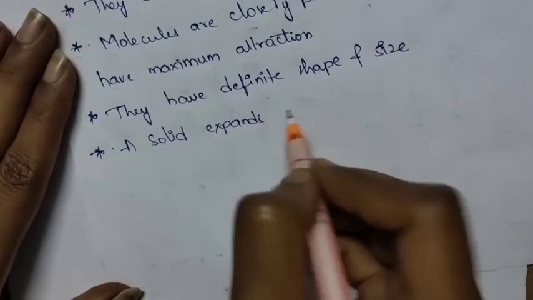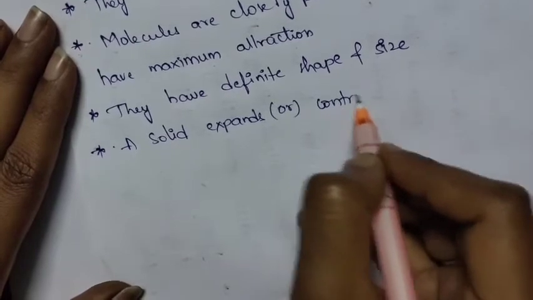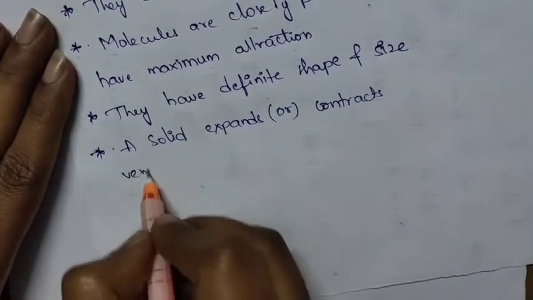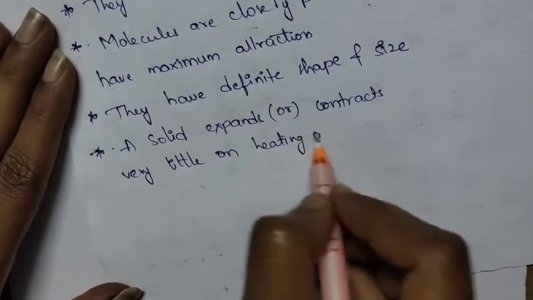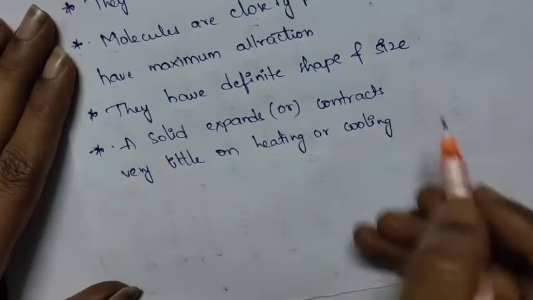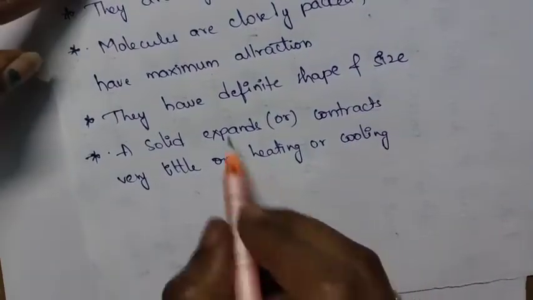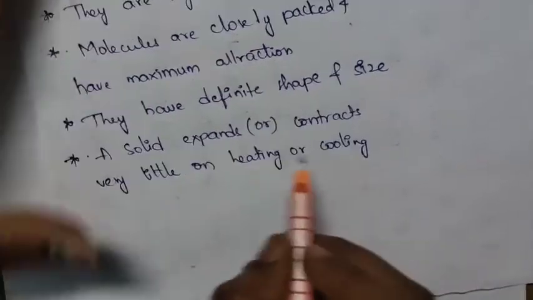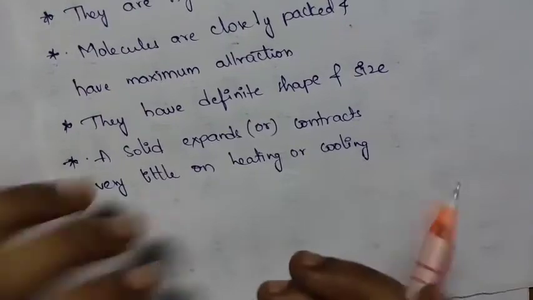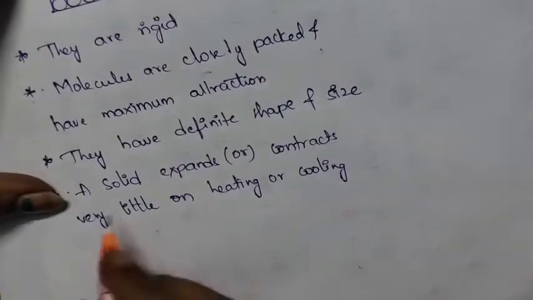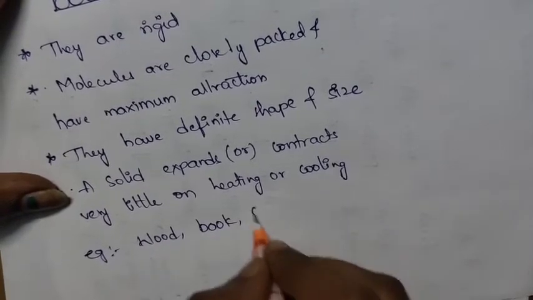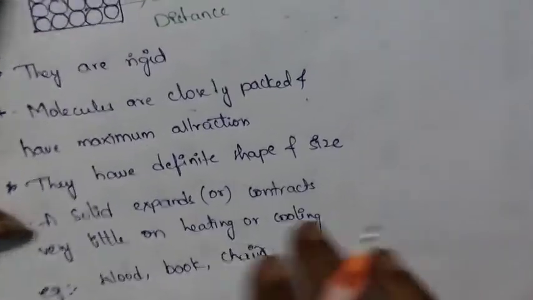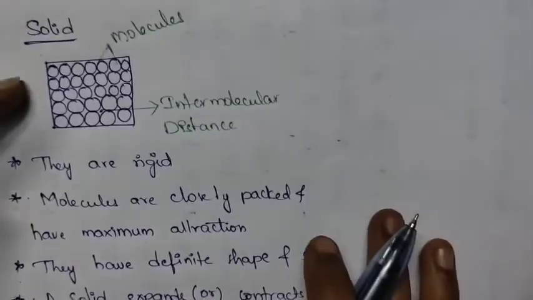A solid expands or contracts very little upon heating or cooling. If we heat the solid, it will expand to some extent. If we cool this solid, it will contract. Next, examples for solids are wood, book, chair, anything which is present in the solid form.